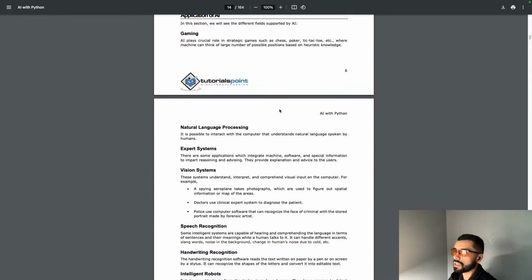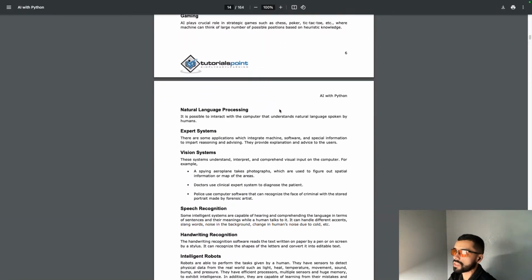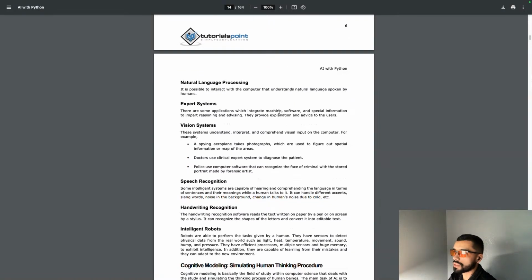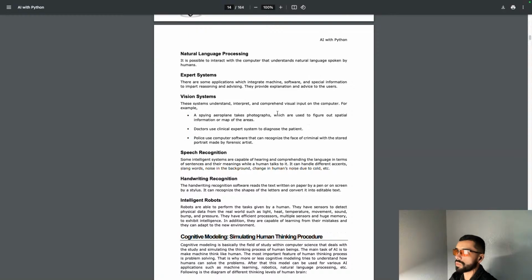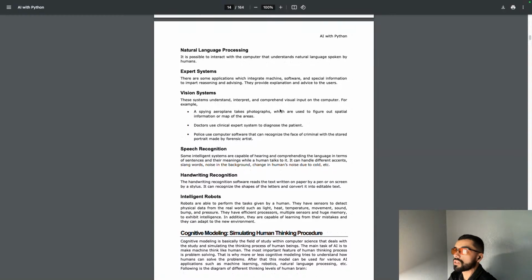Natural language processing. It is possible to interact with a computer that understands the natural language spoken by humans. Expert systems. There are some applications which integrate machine software and special information to impart reasoning and advising. They provide explanation and advice to users.